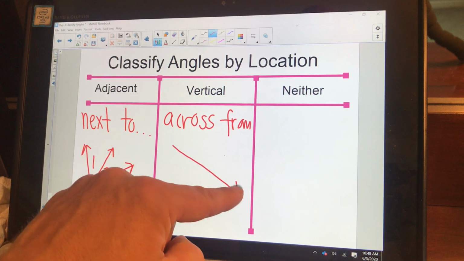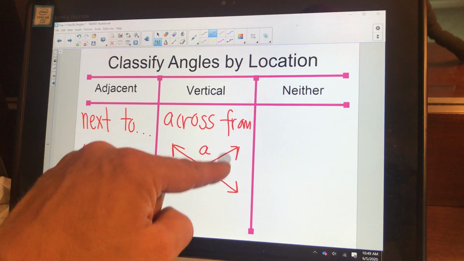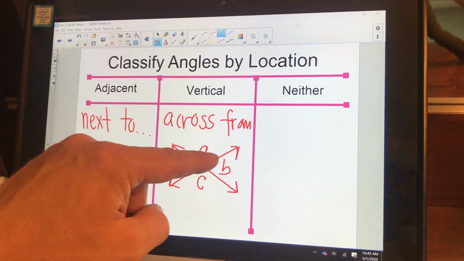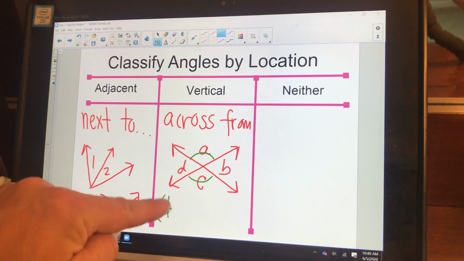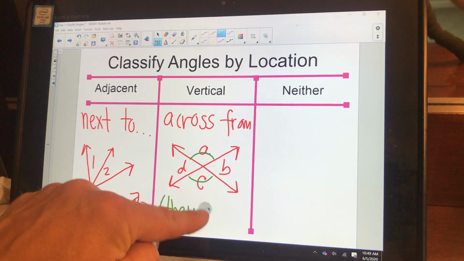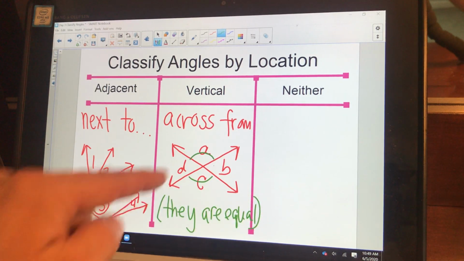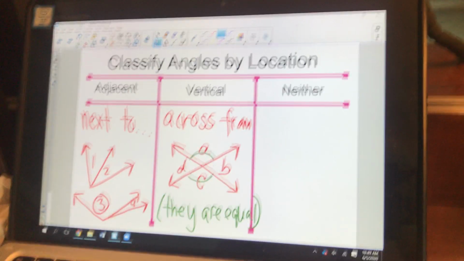Now, when two lines intersect, four different angles are formed. Angle A up top, angle B there on the side, angle C on the bottom, angle D to the left. When I look at that picture, angle A and angle C are vertical angles. By the way, they equal each other. So if that's 100 degrees, angle C would be 100 degrees as well. So angle A and C are vertical angles.